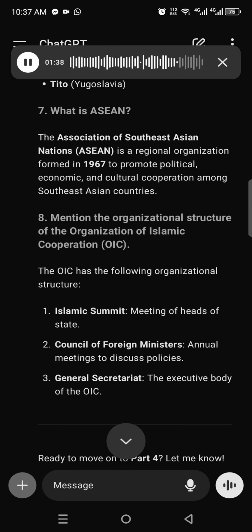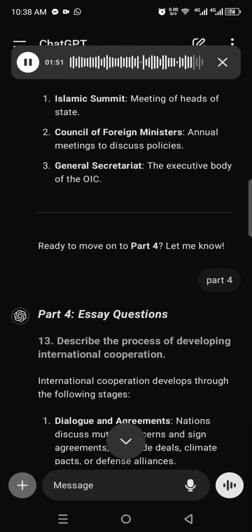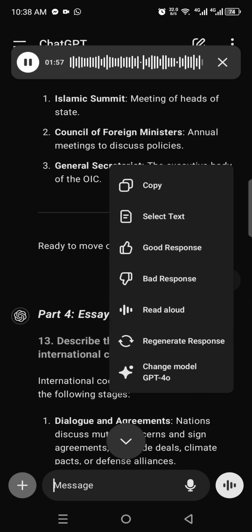8. Mention the organizational structure of the Organization of Islamic Cooperation, OIC. The OIC has the following organizational structure. 1. Islamic Summit, meeting of heads of state. 2. Council of Foreign Ministers, annual meetings to discuss policies. 3. General Secretariat, the executive body of the OIC.